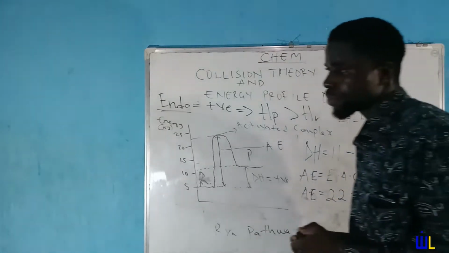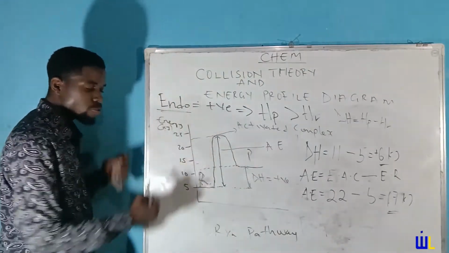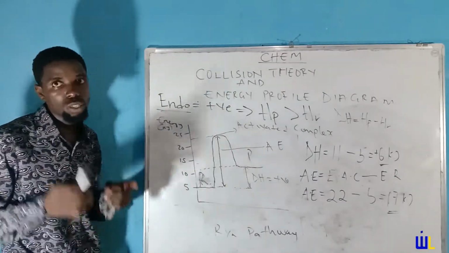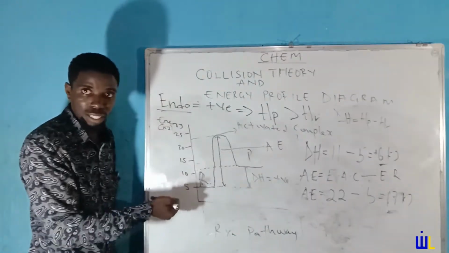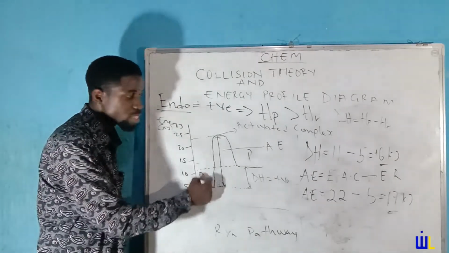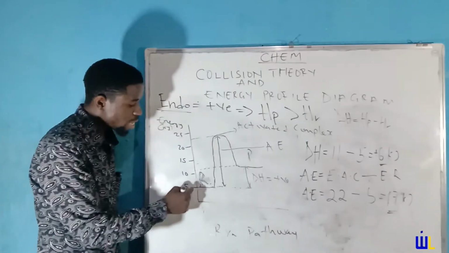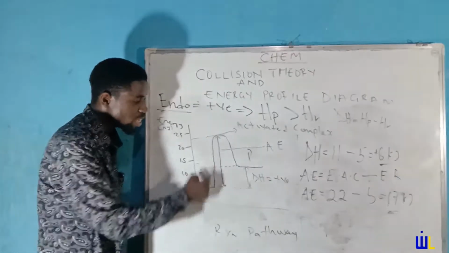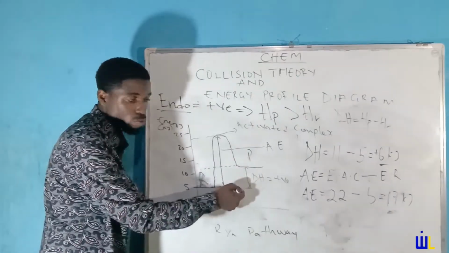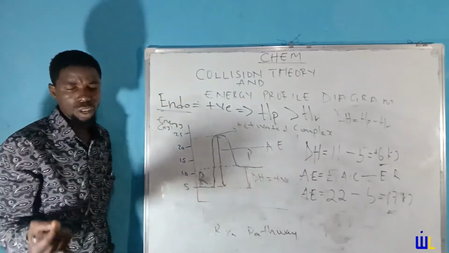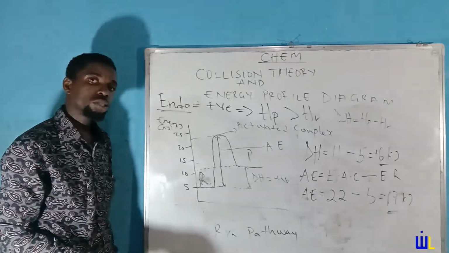So have this in mind, that whenever we are trying to describe these processes, the endothermic energy profile diagram must have a positive enthalpy. For you to achieve a positive enthalpy, the product must be at a higher point than the reactant. That's why when the reaction starts, it starts with the reactant, gets to the activated complex, and then turns into a product. And how do we get there? The reactant has to have a lesser energy than the product if the enthalpy change, which is labeled between the heat of product and the heat of reactant, is going to be positive. So with this, I hope you've understood how to draw this for your positive enthalpy change.